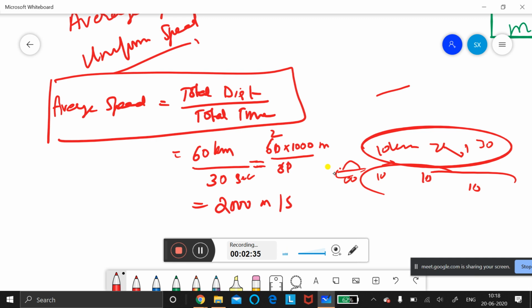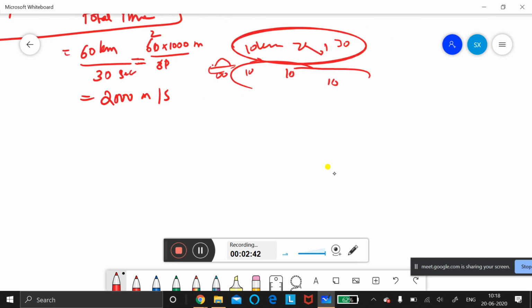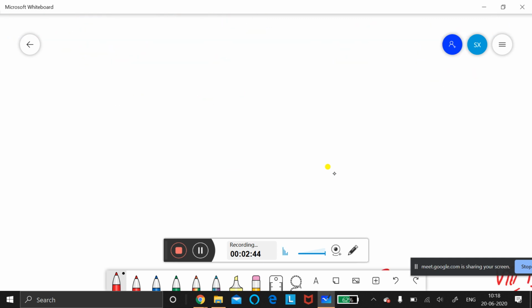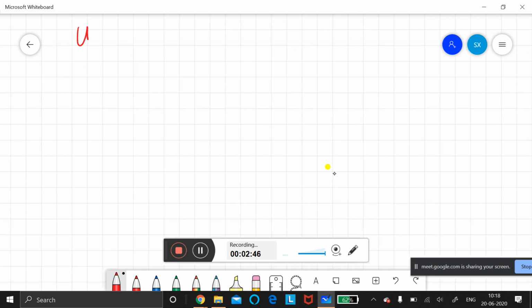Now next, uniform speed. What do you mean by uniform speed? A body moving in a uniform motion with the same speed. Correct answer. Uniform speed is when the body moves equal distance in equal intervals of time.